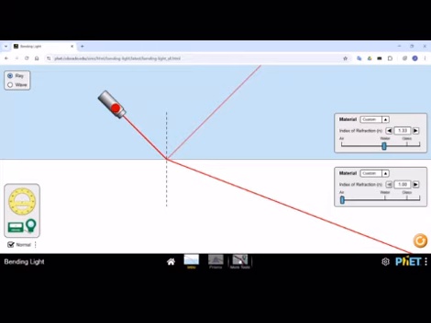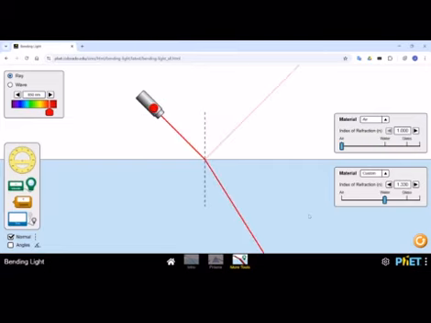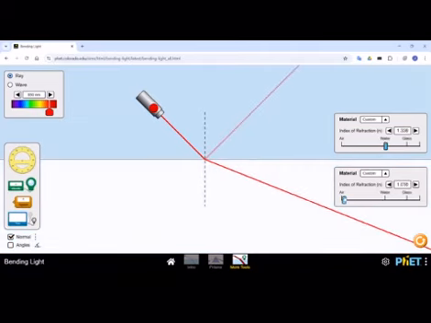Rarer media to the denser media, water: the light ray bends towards the normal. Now this becomes air, and it bends away from the normal.